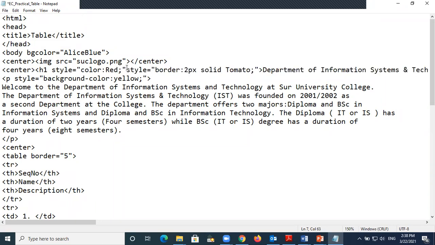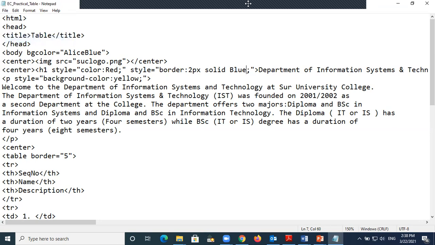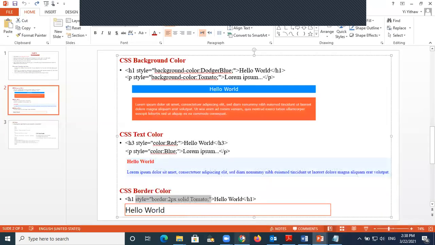Let me check it here. Okay, now let's go and run it, because here I have two properties. Remember, the first one is the text color and the other one is the border. So I'm going to change the border to tomato, or I will change it to blue. So when I say let's go, we will see whether it changes or not.